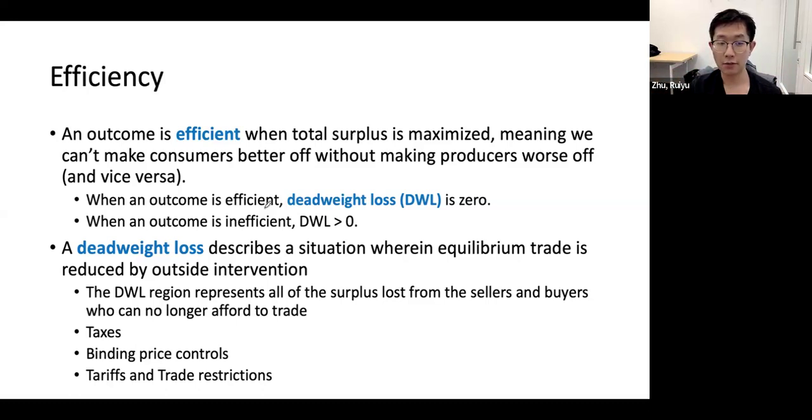So that's when an outcome is efficient, or that deadweight loss is zero. So if it's inefficient, deadweight loss is larger than zero. What's deadweight loss? Deadweight loss describes a situation where equilibrium trade is reduced by outside intervention. That's our welfare loss compared to the maximum social welfare case, right?